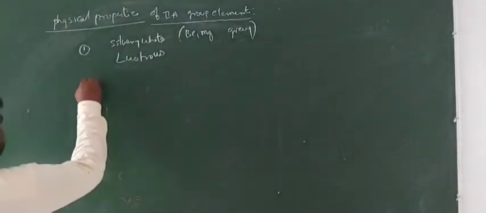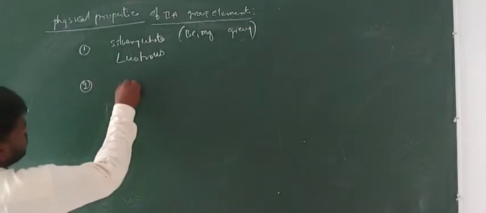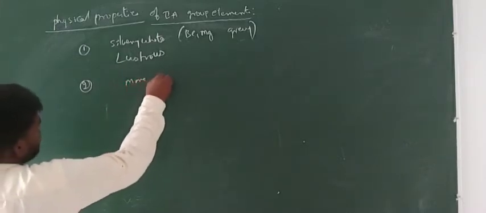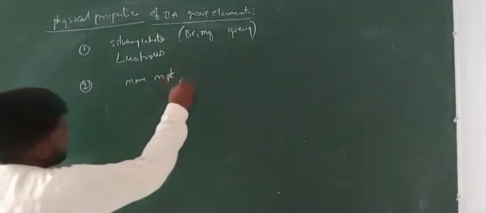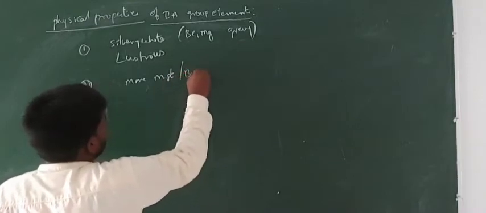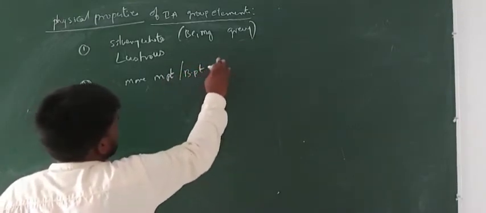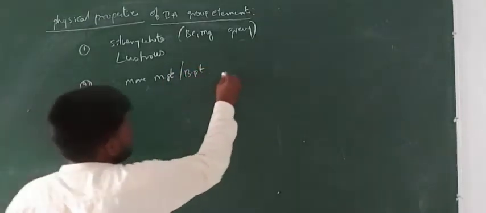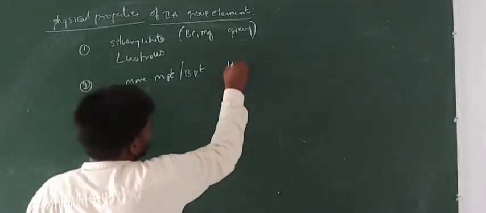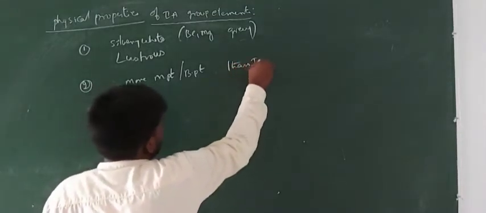And the next one, guys, these metals contain more melting and boiling points than the first A group elements.